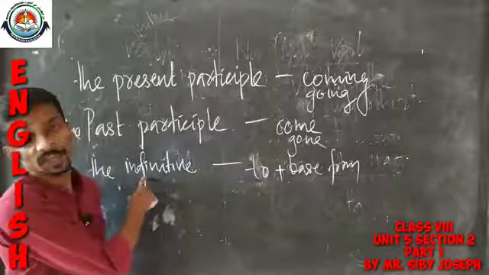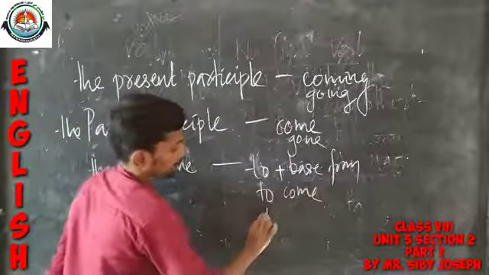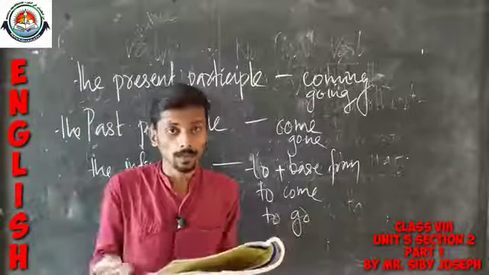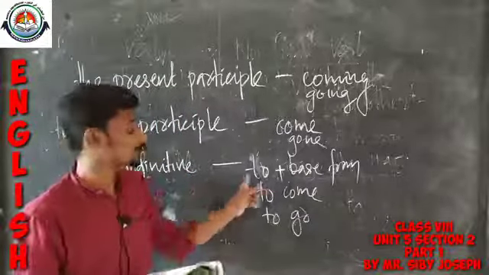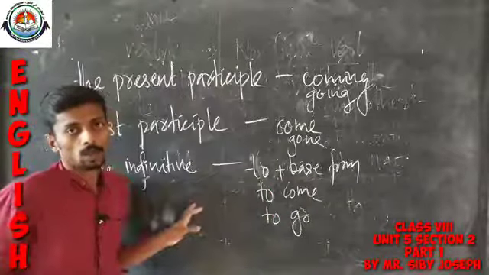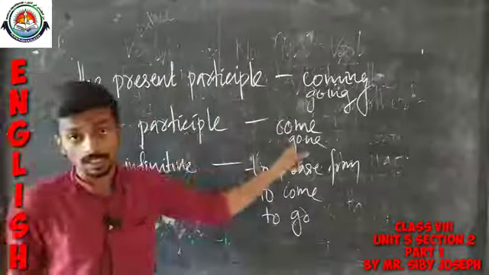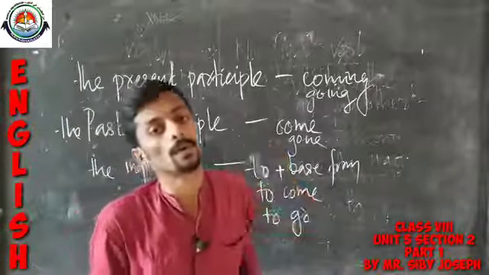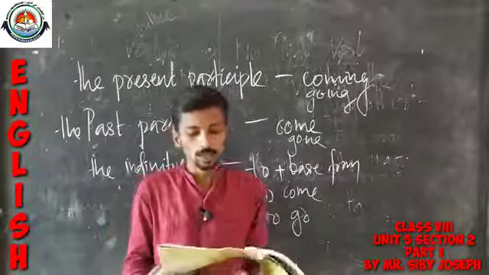"To" plus base form is the infinitive form. That means to come, to go, to take, to teach, to learn, to study, to attend. All these come under the infinitive category, that means "to" plus the base form of the verb. Okay, so you have to note and learn these. The present participle is the ing form, the past participle is the V3 form, and the infinitive is "to" plus the base form of any verb.